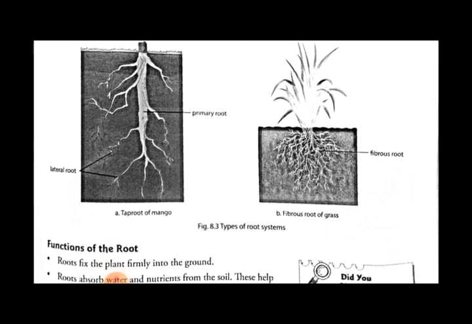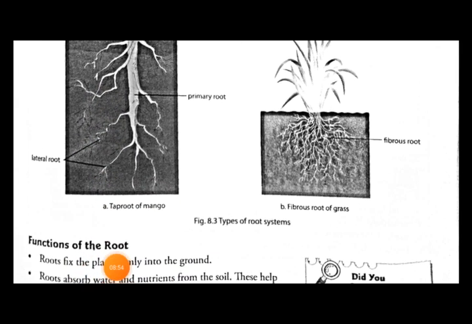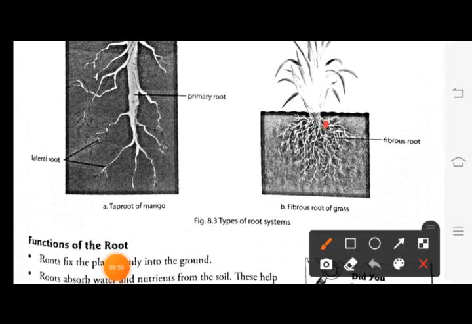So you can see here in the diagram, thread-like structures are coming out of this plant. This is the sugarcane plant, oh sorry, grass. This is a grass. This hair-like structure forms the fibrous root.